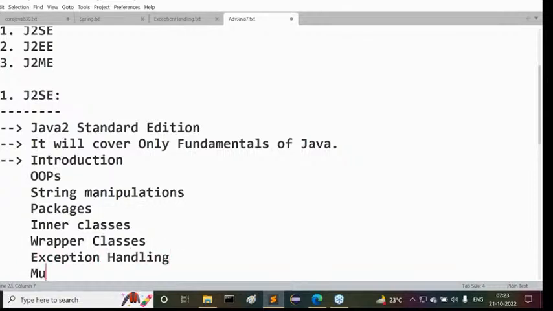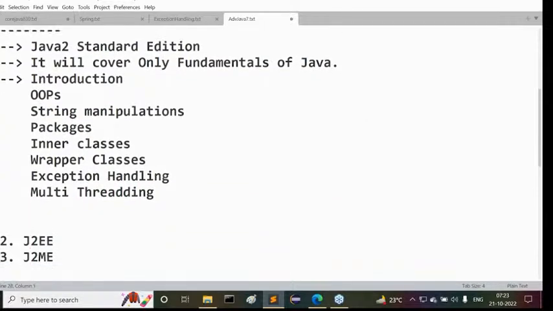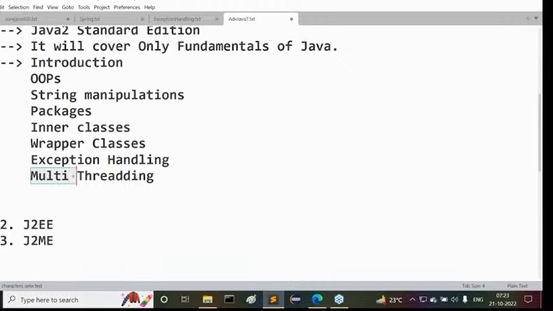Then multi-threading. Please remember this. People are somewhat negligent about multi-threading, but it is one of the important concepts in entire Java. Only if you know multi-threading, a section of jobs and a section of companies are available, as they can effectively take multi-threading people.